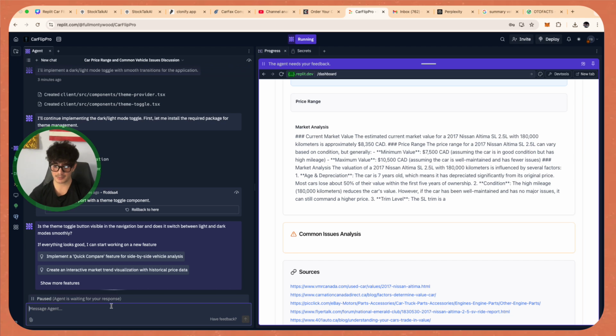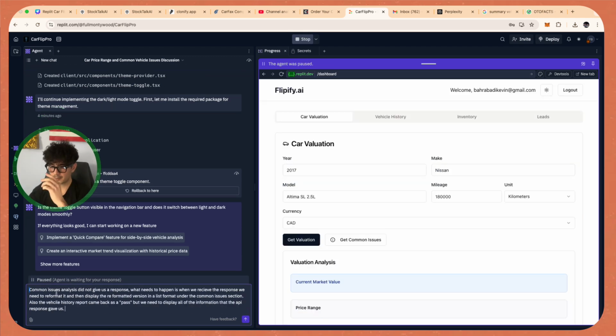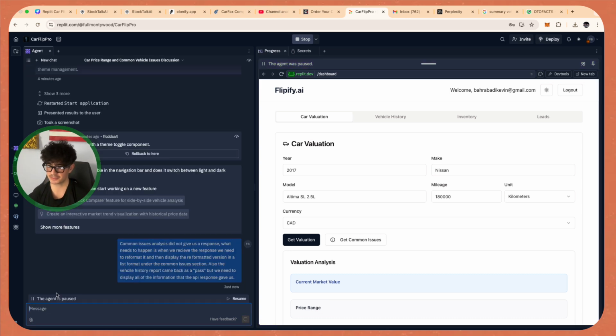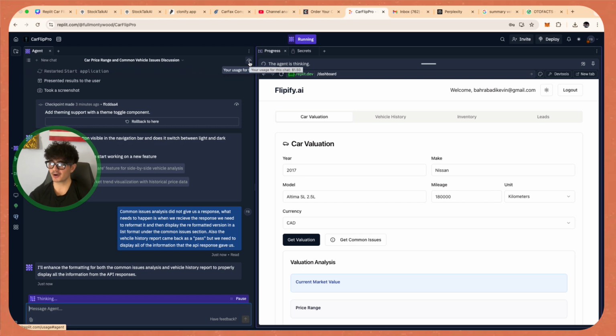So that's the thing we're going to say. We're going to say common issues analysis did not give us a response. For now, we're going to send that in, and then if this all works, then we can move on. But if not, then we actually have to continue to work together on figuring out how to fix these minor display issues. And while that's happening, guys, we can see that so far out of everything that we have built, it has cost us $1.50 here on Replit, which is unbelievable.